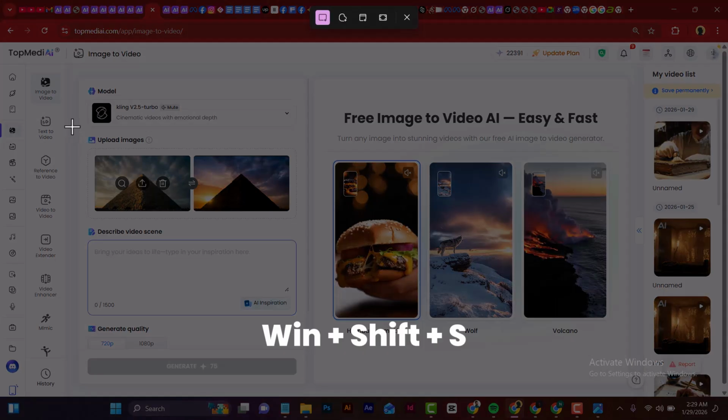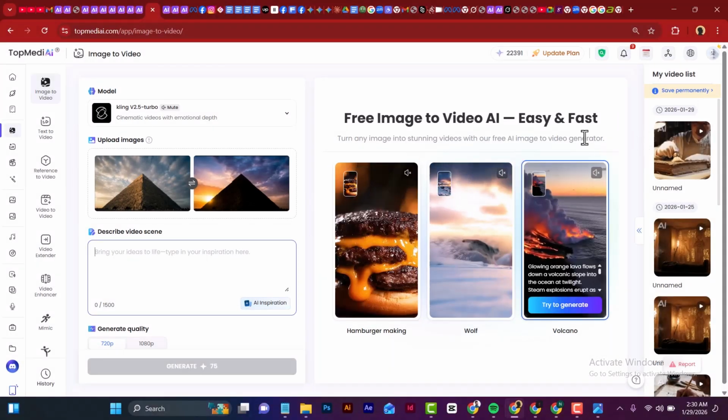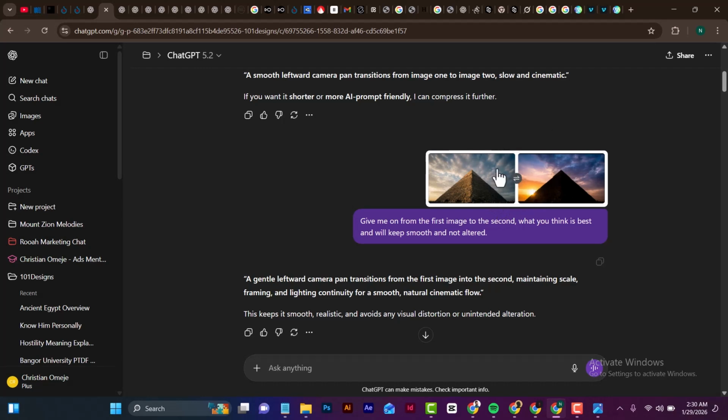You should be able to take a screenshot of this section like this, or you can use any other screenshot method. Then you take this to ChatGPT. Right here in ChatGPT, as you can see, I've uploaded the screenshot that I took. Then I asked it to give me a prompt for a transition from the first image to the second image, and it went ahead to give me these prompts.